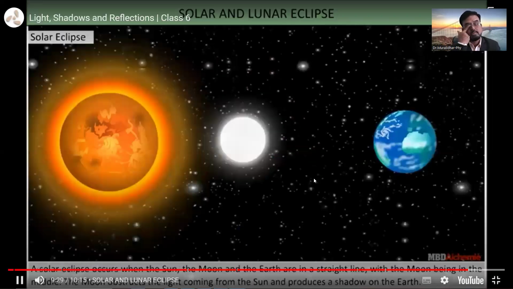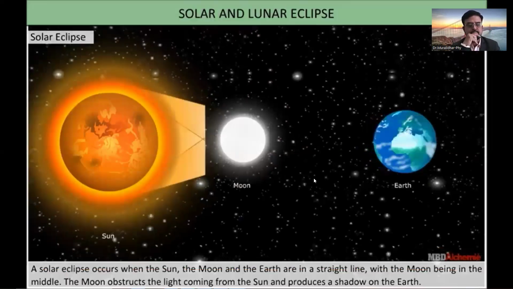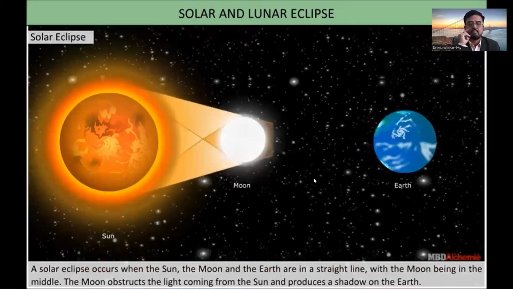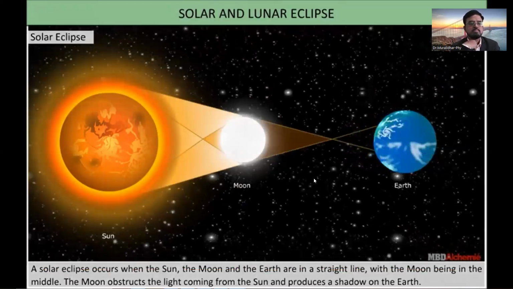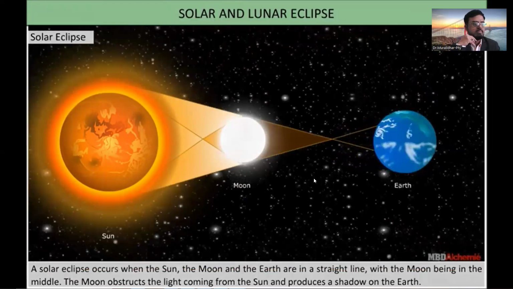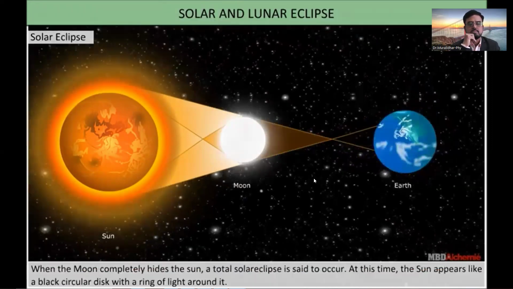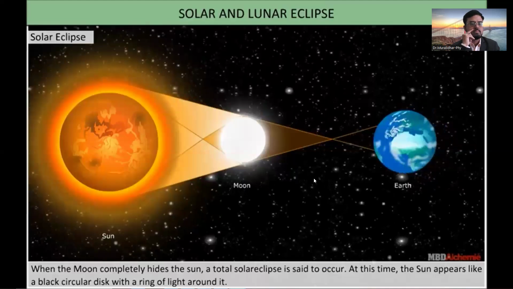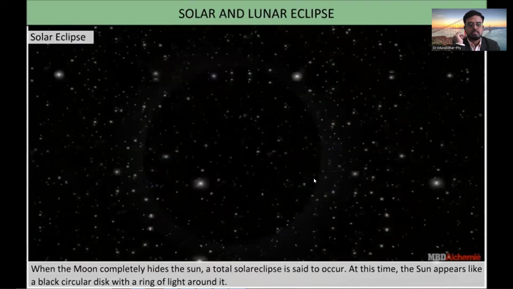Solar eclipse. A solar eclipse occurs when the sun, the moon and the earth are in a straight line, with the moon being in the middle. The moon obstructs the light coming from the sun and produces a shadow on the earth. When the moon completely hides the sun, a total solar eclipse is said to occur. At this time, the sun appears like a black circular disk with a ring of light around it.